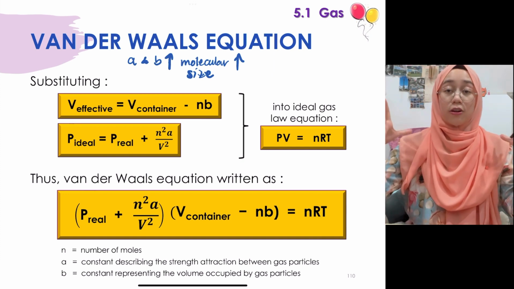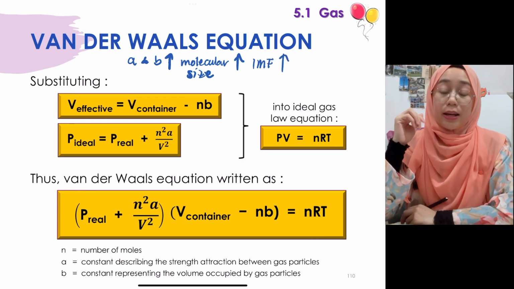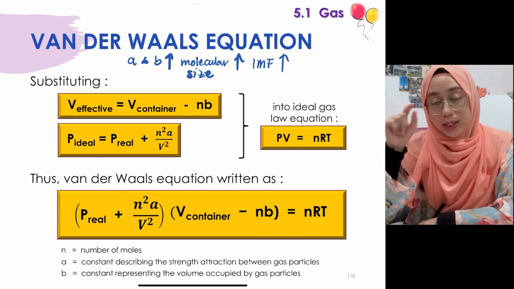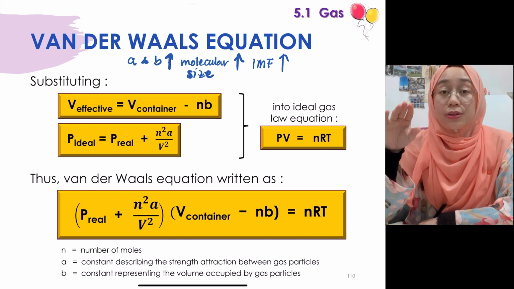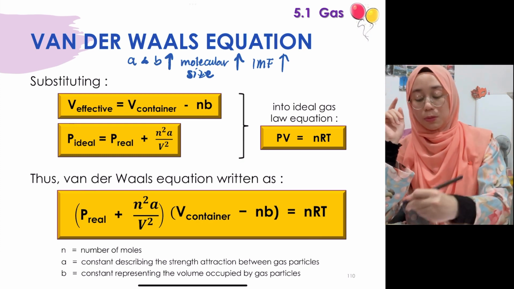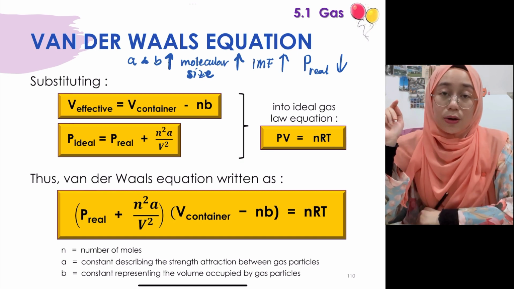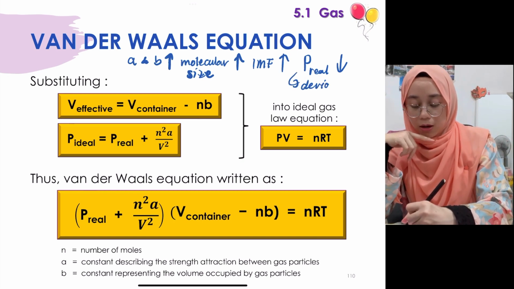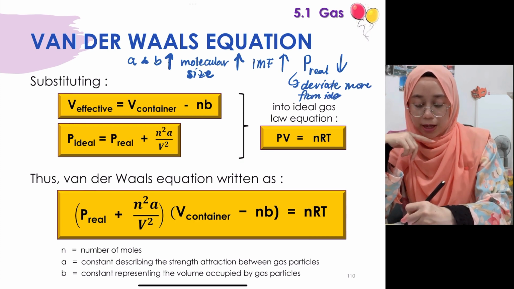If the size of the molecule is bigger, the IMF will also be stronger. So when the values of A and B are higher due to molecular size, this shows that the intermolecular forces between the gas particles are stronger. When stronger, the pressure of the real gas will lower, meaning it deviates more from ideal gas behavior.